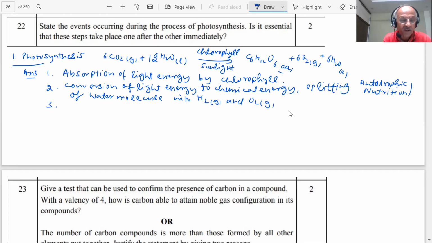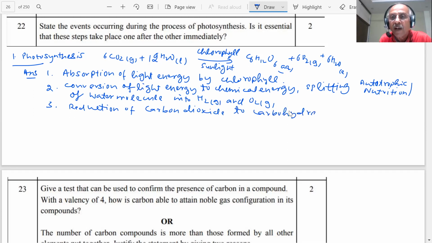And the third step, students, is the reduction of carbon dioxide. You can see this is carbon dioxide and this is your carbohydrate. Reduction of carbon dioxide to carbohydrate. Which is a carbohydrate? Glucose is a carbohydrate. So these are the events during the process, students. These are the events. Okay?